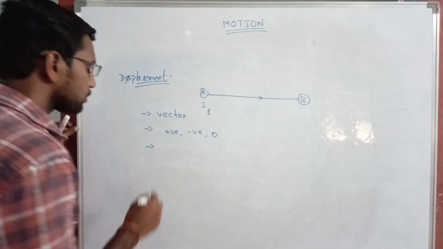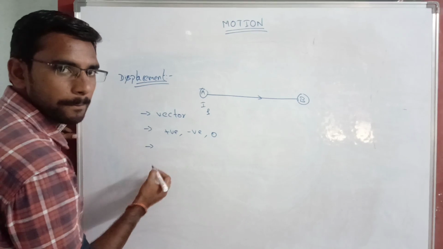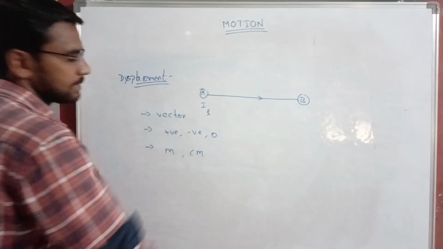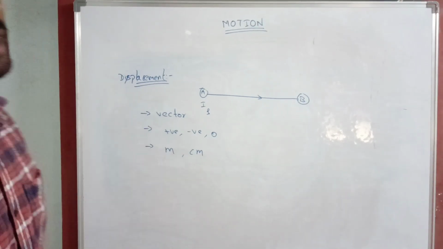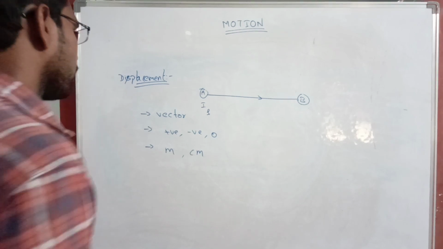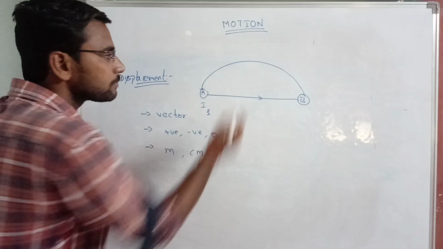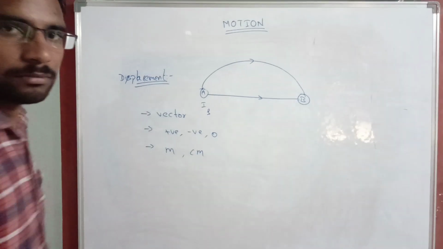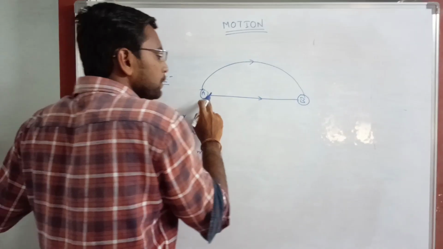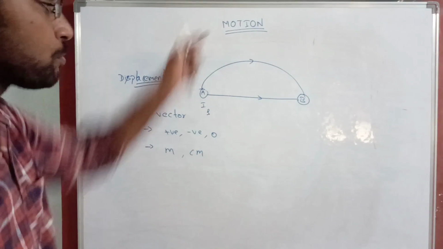What are the units for this? Same units, meters and centimeters. Meters is the SI unit, centimeters is the CGS unit. Okay, clear? Now a person is moving from A to B in a circular path, and another person is moving from A to B in a straight line. Which is more, distance or displacement?